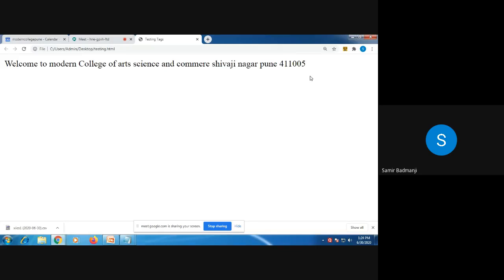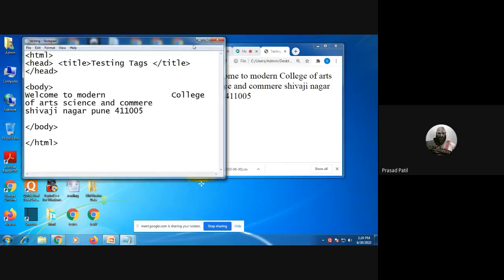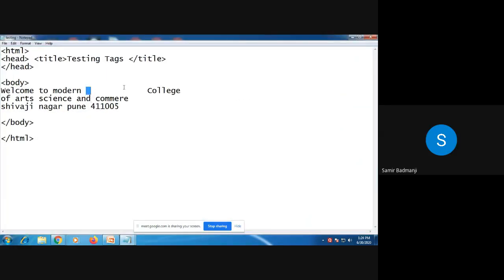Now, if you want to use these options, then see what tags you have to use. So I'll just write something in the code here. See, welcome to Modern College is there. After this, I'll just write a BR. BR tag means what? We have just seen. Leave a line. Now see, I have written BR here. On the next line also, I will write BR. And I will just save the file.